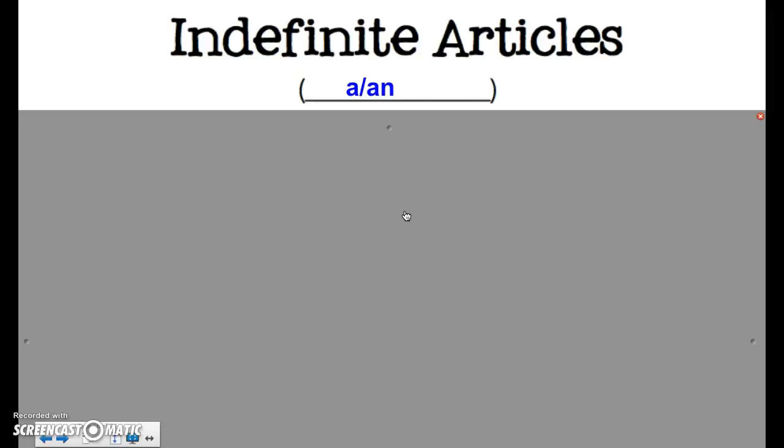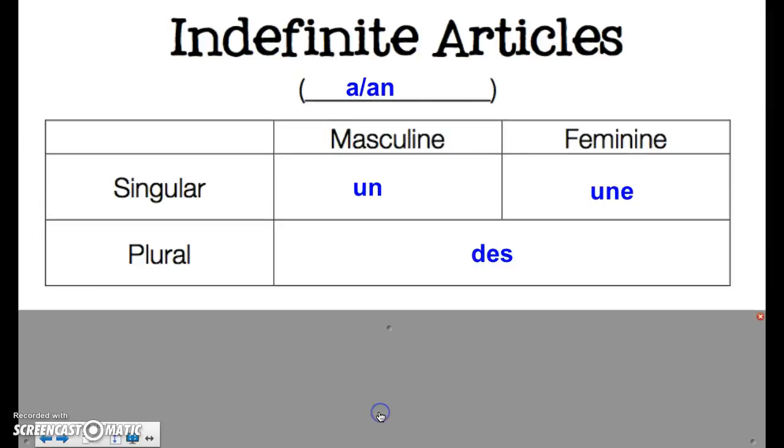If I'd like to tell you that I would really like to have an apple, I'm not going to say a apple because that sounds really bad. Instead, I'm going to say an apple. So the way we determine what article we're going to use is based on whether the word is masculine or feminine, and whether the word is singular or plural, which is why your chart will look like this. So if a noun is singular, which means there's just one of the item, you're going to use un if the word is masculine and une if the word is feminine.